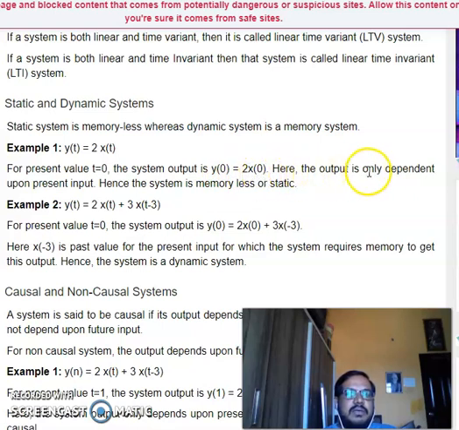Hence the output is only dependent upon present input. Hence the system is memoryless, or it is a static system.